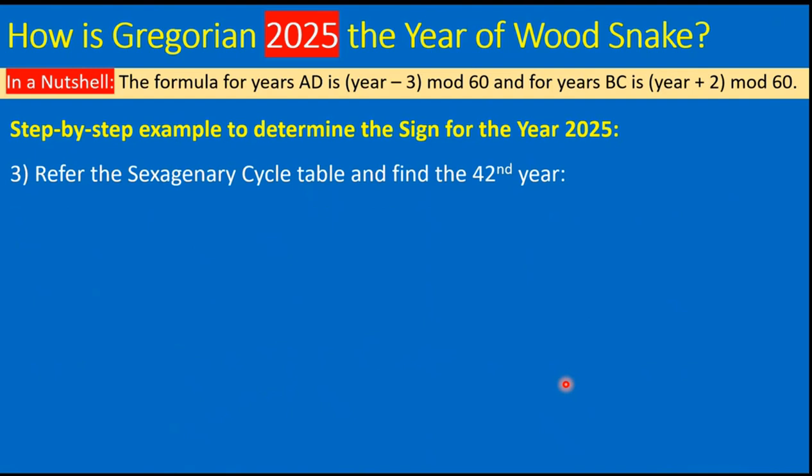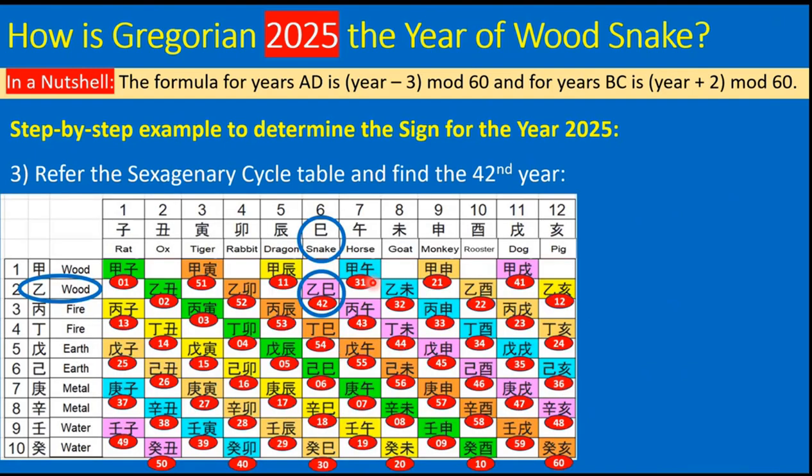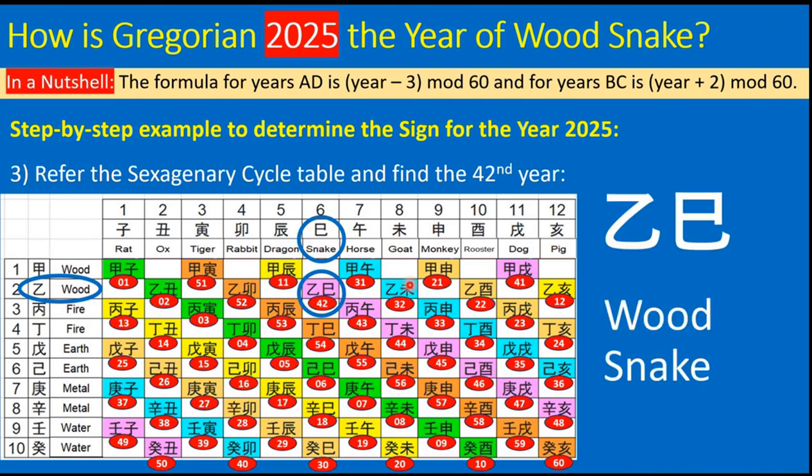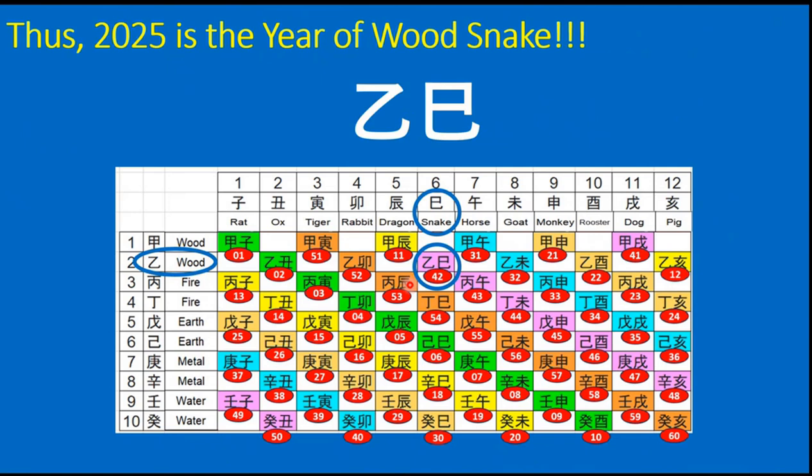Now refer to the sexagenary cycle table and find the 42nd year in that table. This is our table, and we see that the 42nd year is the combination of wood and snake. So the 42nd year, which is the Gregorian 2025, is the year of wood snake. Thus 2025 is the year of the wood snake.